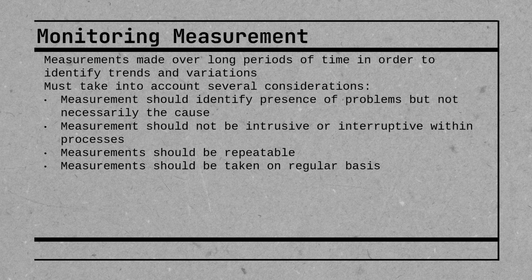Okay, so monitoring measurement, these are measurements made over long periods of time, and they're done in order to identify trends and variations. So again, you're going to look at something to see what is going on and see if any kind of outlier starts to develop. So these kind of measurements must take into account several considerations. The first is the measurement should identify the presence of problems, but not necessarily the cause. So we're not looking at doing root cause analysis here or looking into why certain trends are occurring.